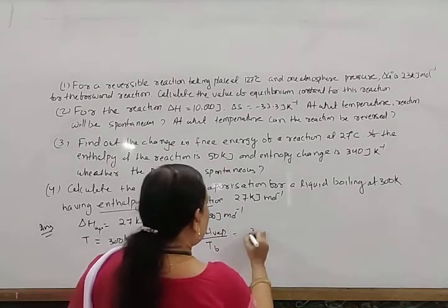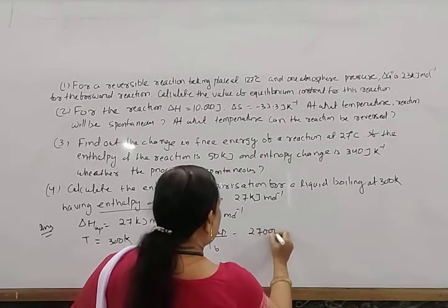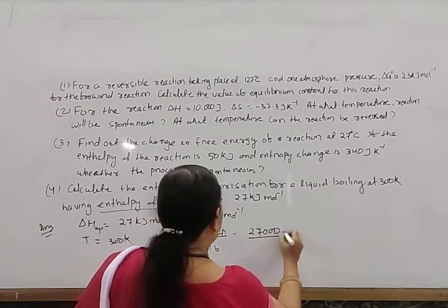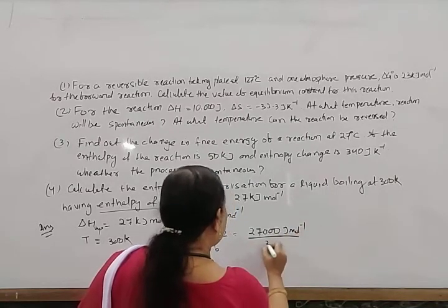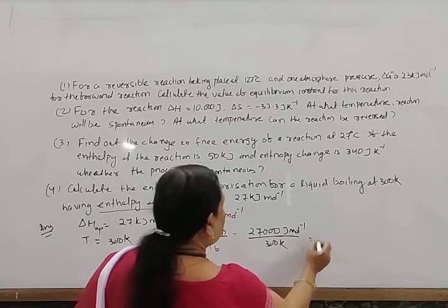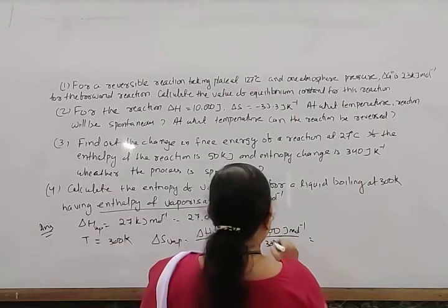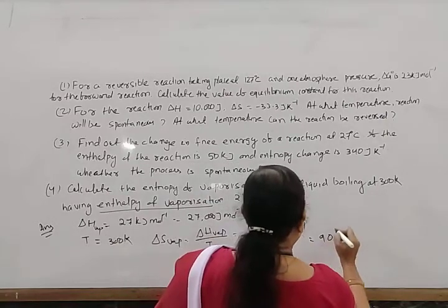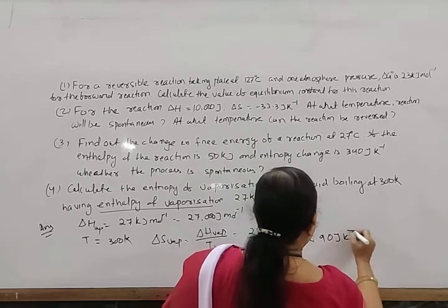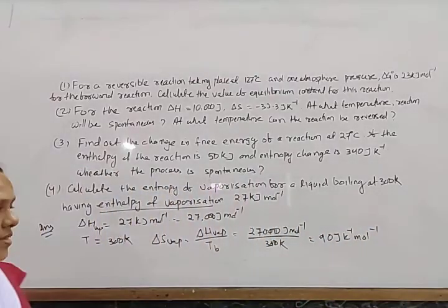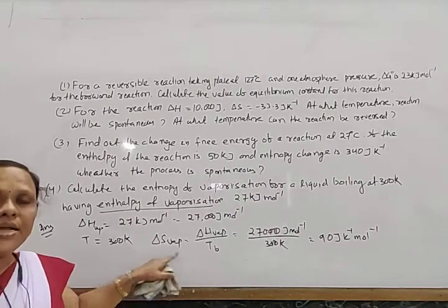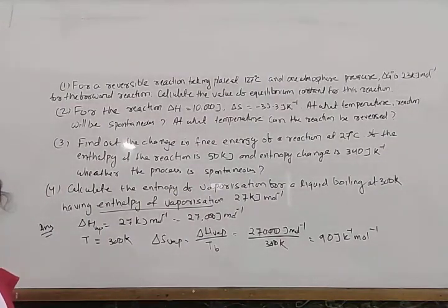So 27,000 joule mole inverse divided by 300 Kelvin. So in this way, the answer is 90 joule Kelvin inverse mole inverse. So in this way, you can determine the entropy of vaporization. So question number 4 is over.